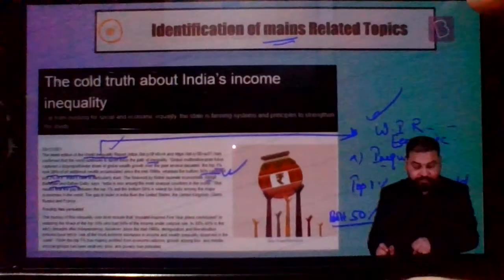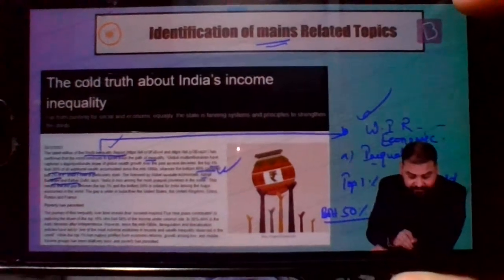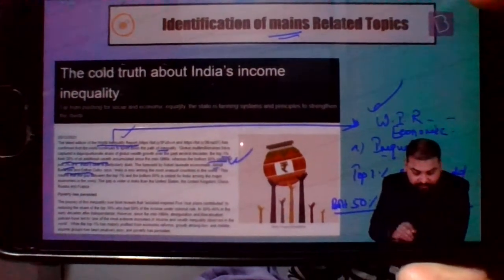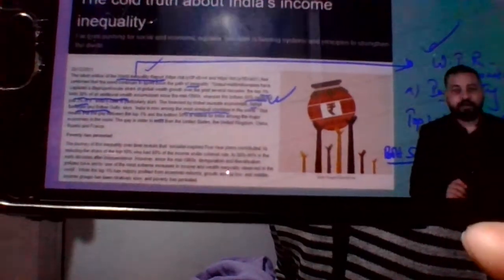If you look at Indian data, they say India's case is particularly stark. The foreword by Nobel laureate economists Abhijit Banerjee and Esther Duflo says India is now among the most unequal countries in the world. This means that the gap between the top 1% and the bottom 50% is widest for India among the major economies in the world.